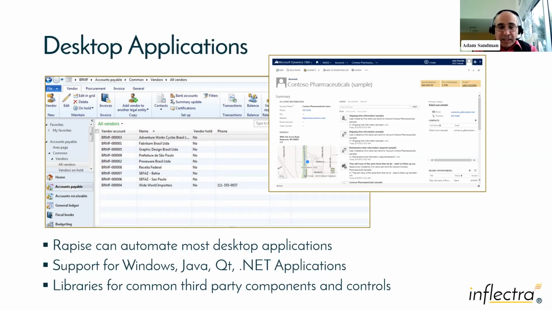So we've got some clients that we're looking at effectively embedded browsers, like Microsoft Teams does. It's a desktop app, but inside it is the Chromium browser running in a desktop container. A lot of testing tools can't talk to the browser inside the desktop container. Rapise can do that as well. Because we have desktop and web, we can even test some things where you're downloading a file from a browser and you're actually using the browser functions, not the web app functions, and then uploading. So we can do some of those use cases that you can't do in some of the pure browser testing tools as well.